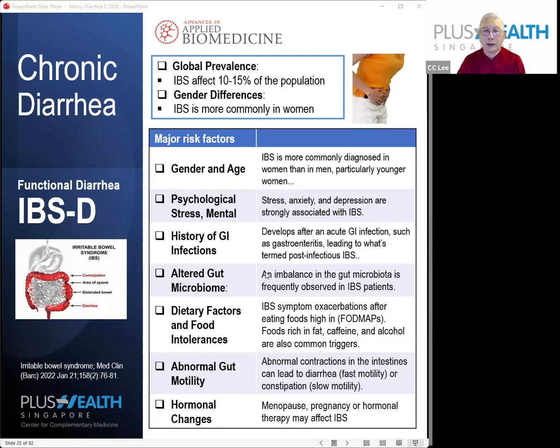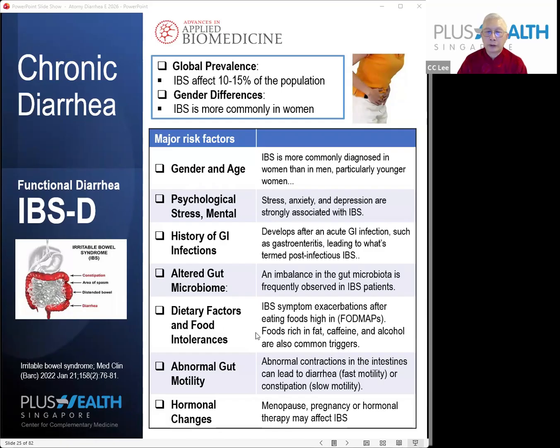So what are the risk factors? First of all, as I mentioned, it's the brain-gut disconnection. So psychologically, stress and mental problems are one of the triggers. And a history of GI infection can also be a risk factor. And an altered gut microbiome, which means an imbalance in the gut bacteria, is frequently observed in IBS. If you have medication or sometimes a wrong food, it can also cause bacterial overgrowth. This can cause the symptoms of IBS.